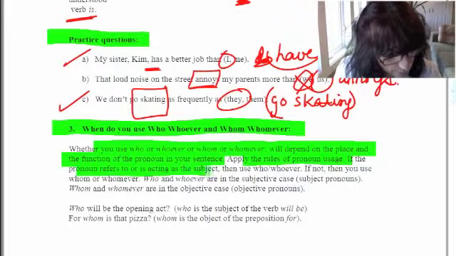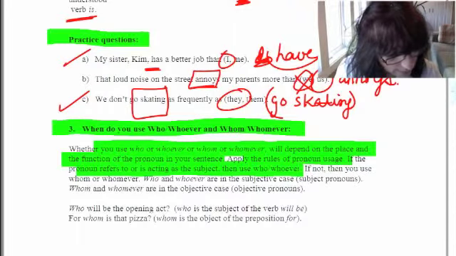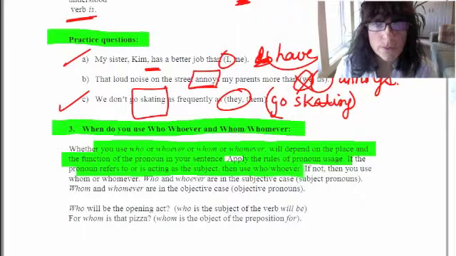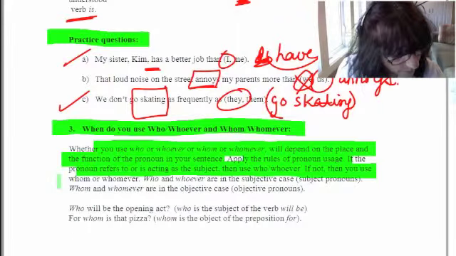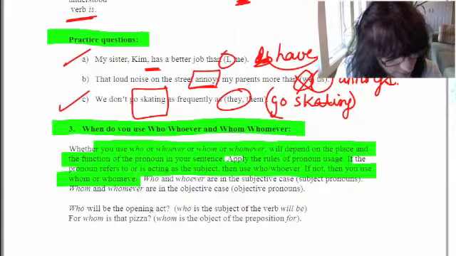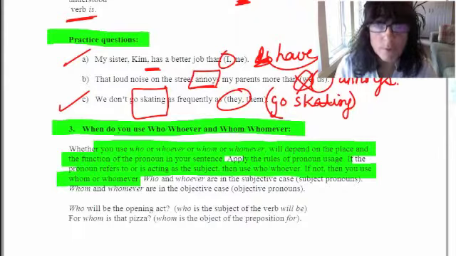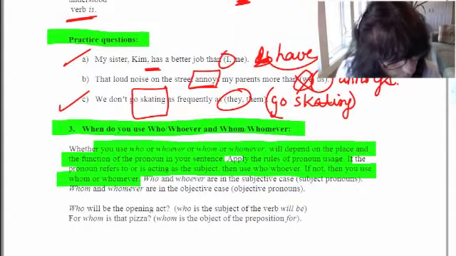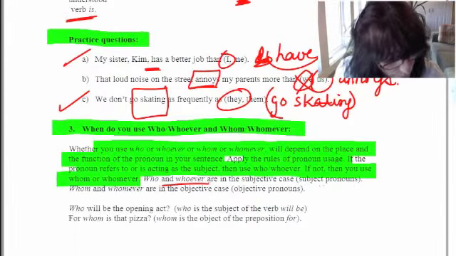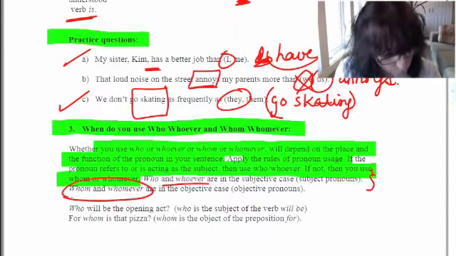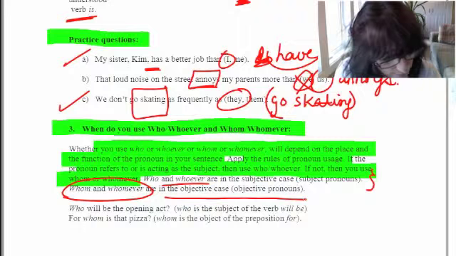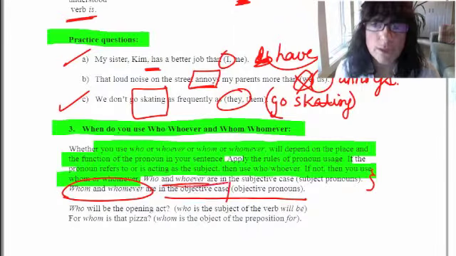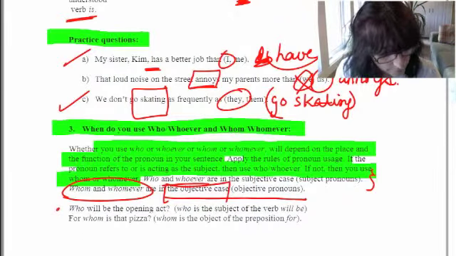If the pronoun is acting as the subject, then you use who or whoever. But if it's acting as an object, then it's whom or whomever. So who and whoever are subjective pronouns, and whom and whomever are objective pronouns. They're in the objective case.